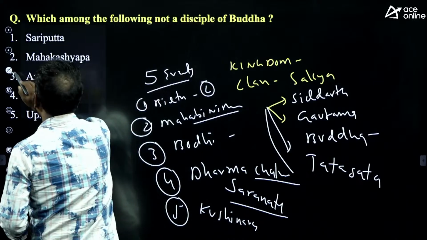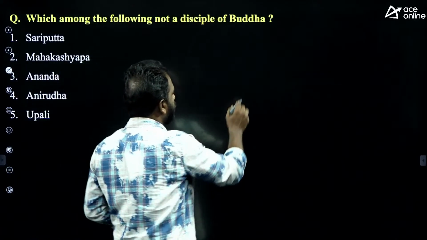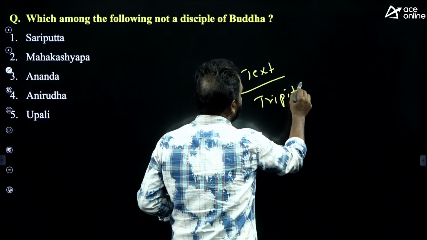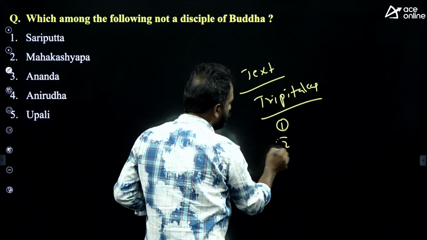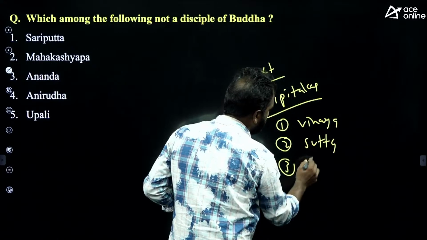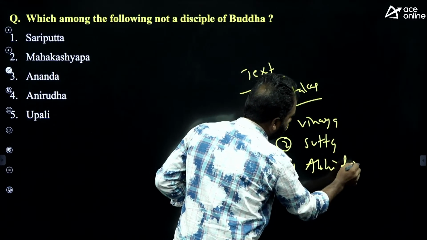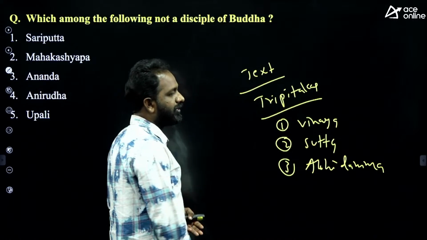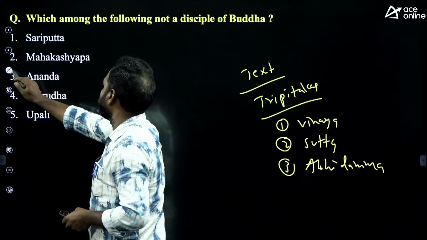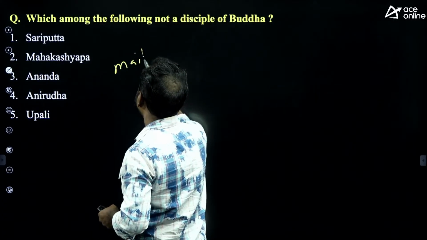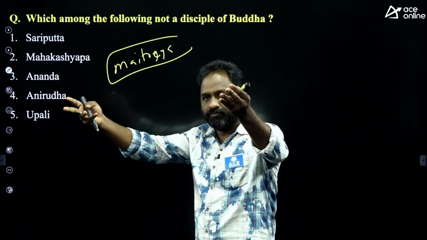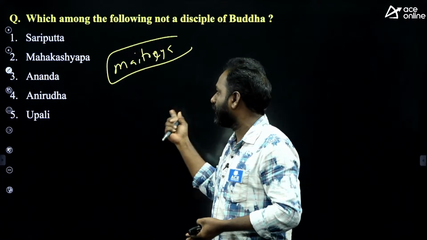Coming to Buddhism, one more thing is the sacred text of Buddhism, called Tripitakas. They are Vinaya Pitaka, Sutta Pitaka, and Abhidhamma Pitaka. These are the important sacred texts of Buddhism. The future Buddha is called Maitreya. That means the Buddha who will be born after the death of Buddha is called Maitreya.